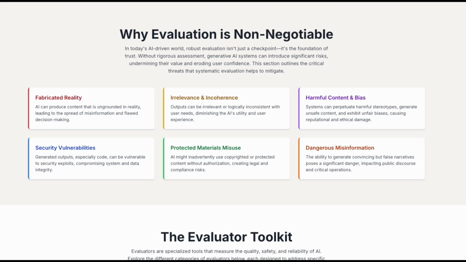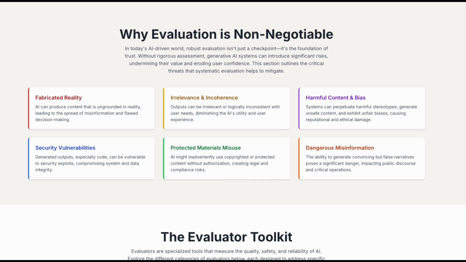Welcome to this video. In this video, we will be discussing why evaluation is crucial and how we do it in Azure AI Foundry. Unlike traditional application development, in the world of AI, it is all about creating content that may or may not be correct. So evaluation is crucial.